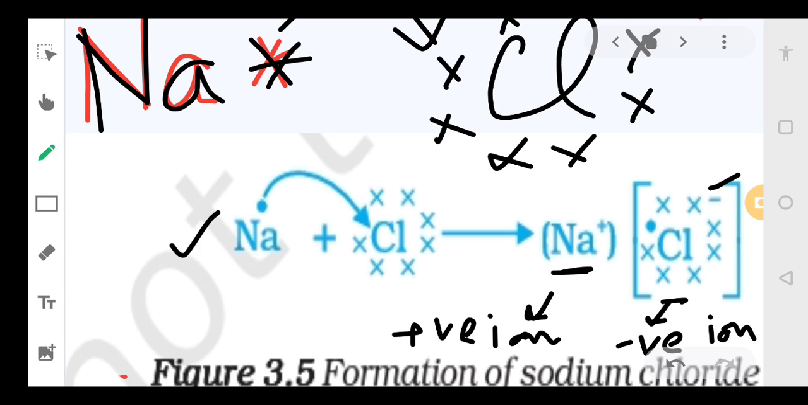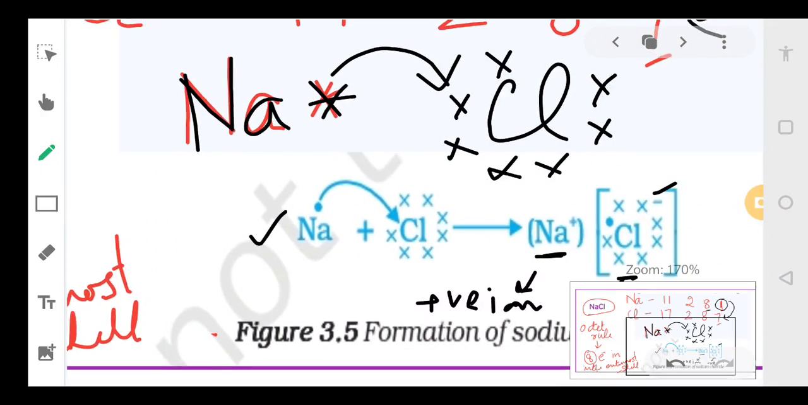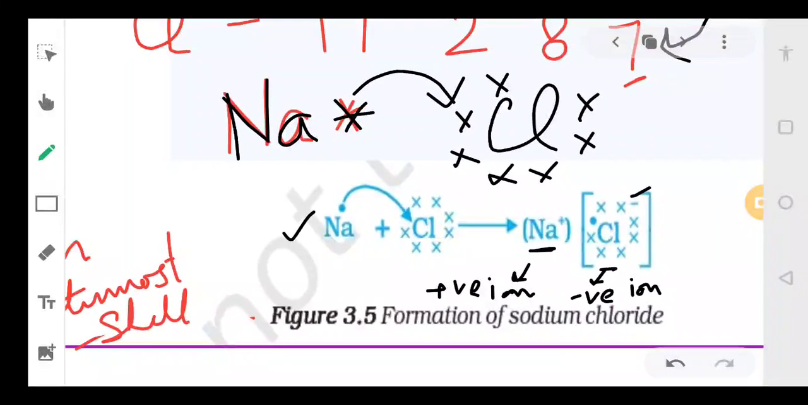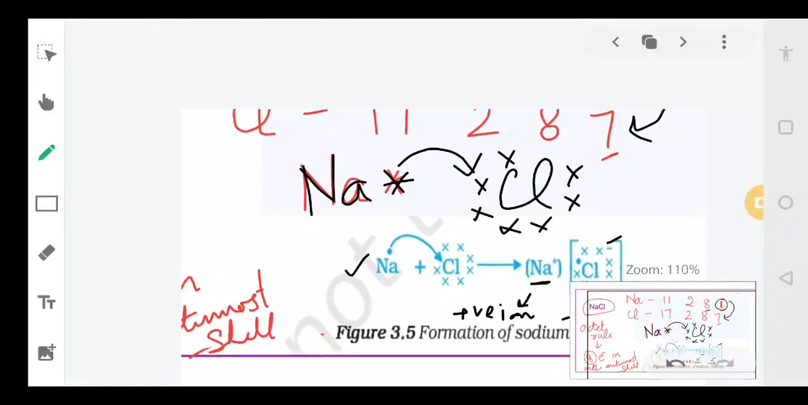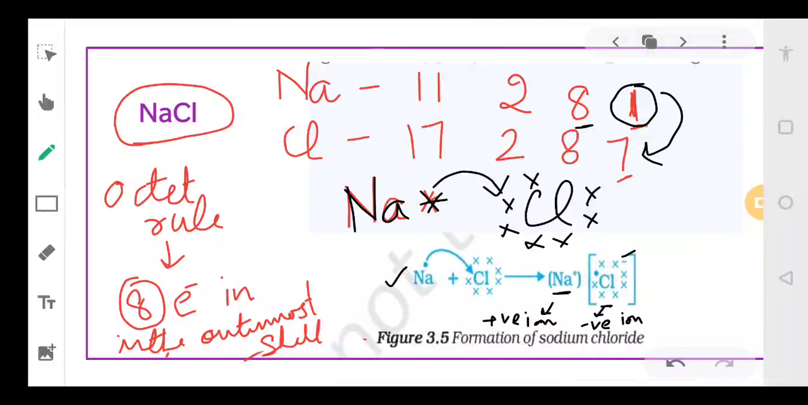Okay. Right? And since sodium is giving 1 electron, chlorine is taking 1 electron, there is a formation of bond between the sodium and chlorine. And this will result in the formation of the compound NaCl. Okay, I hope this much is clear. So can you explain the formation of sodium chloride?